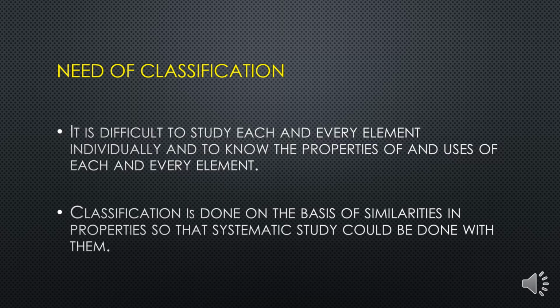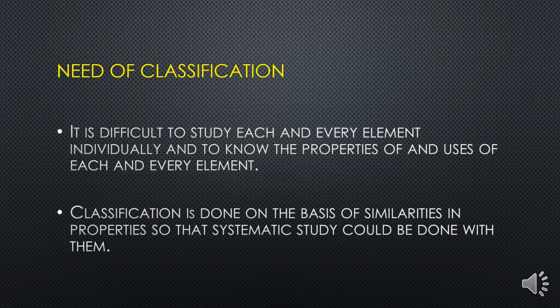Children, for example, suppose I have in total 30 elements, and out of these 30 elements I am assuming there are 5 elements which are showing approximately similar chemical and physical properties. I pick up all those 5 elements and make one group.